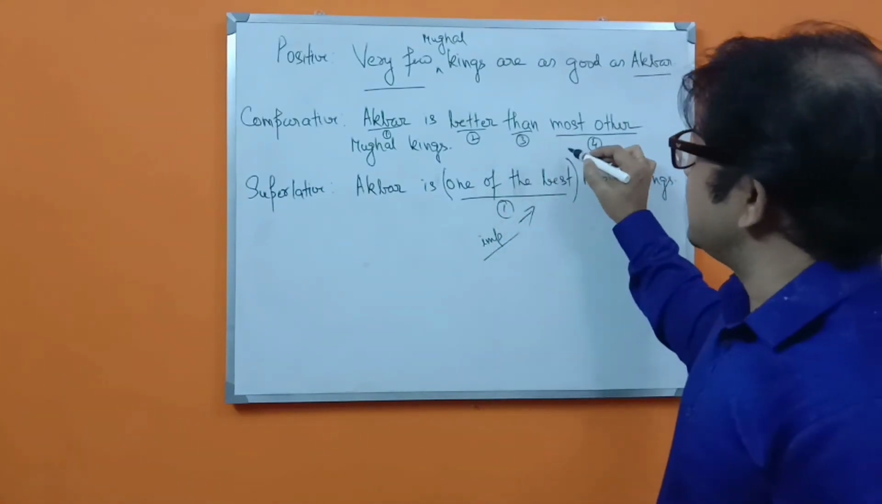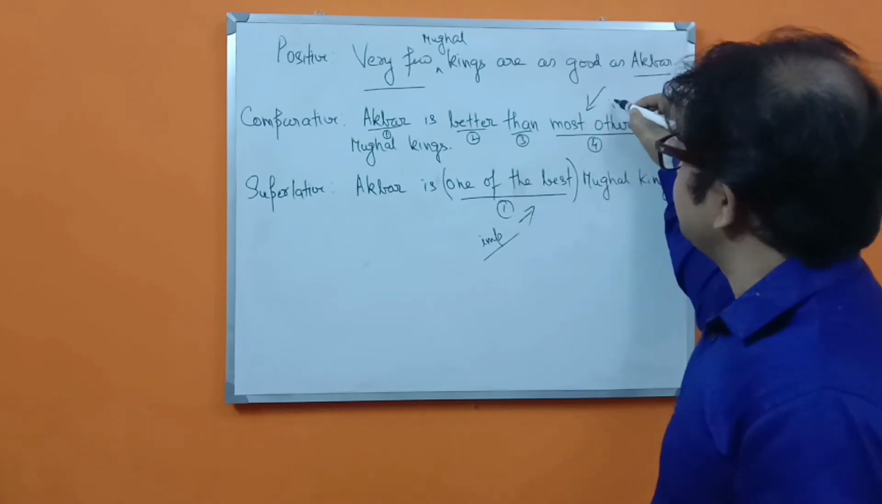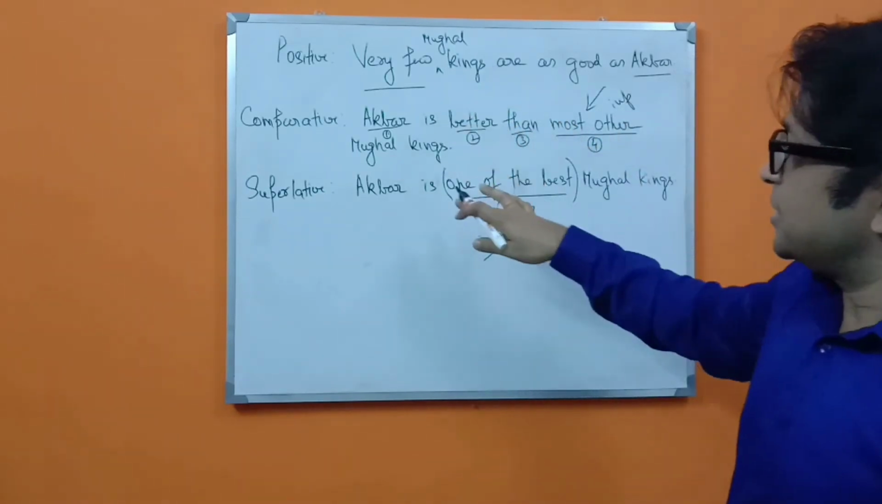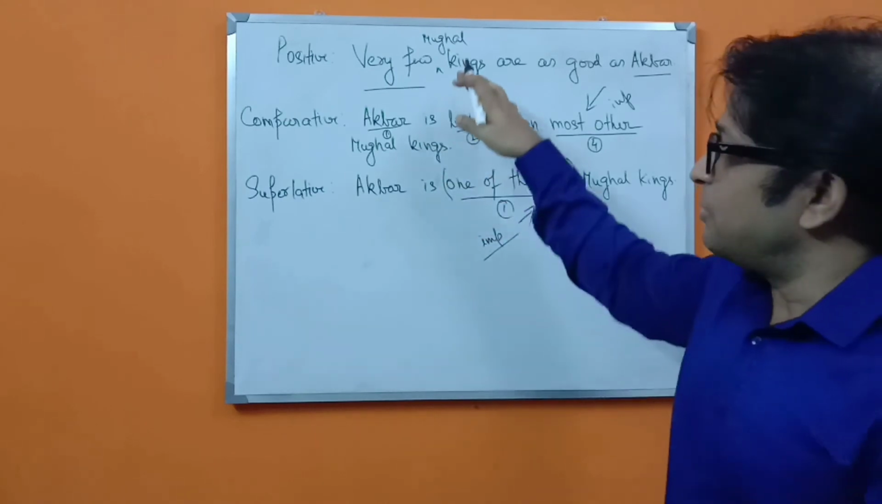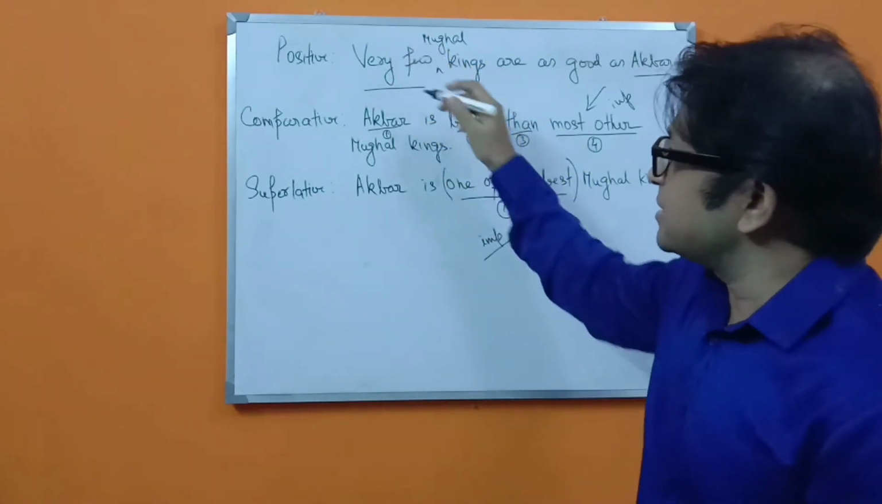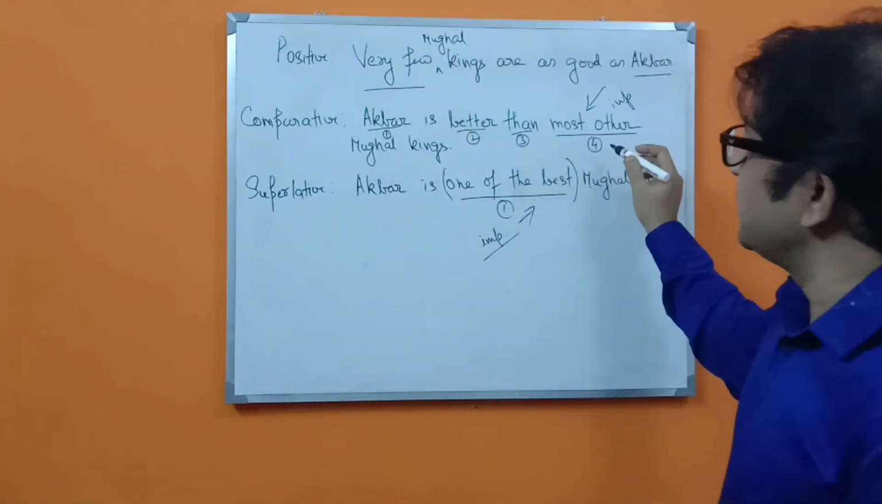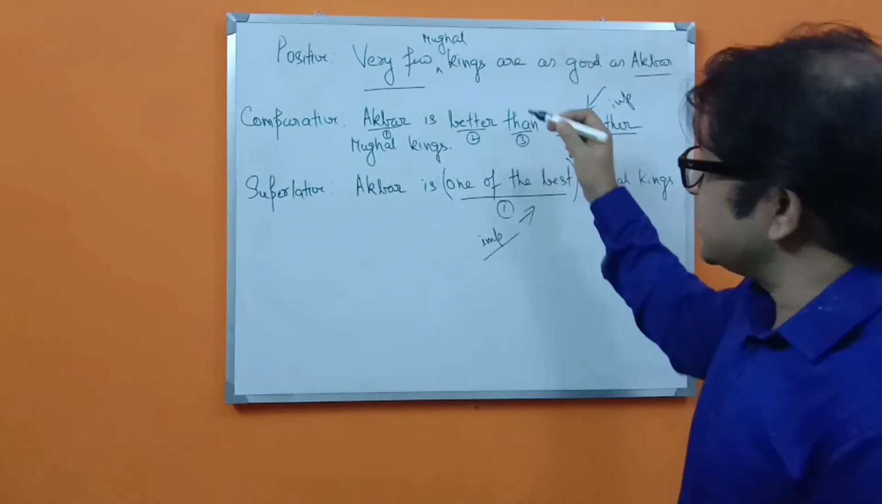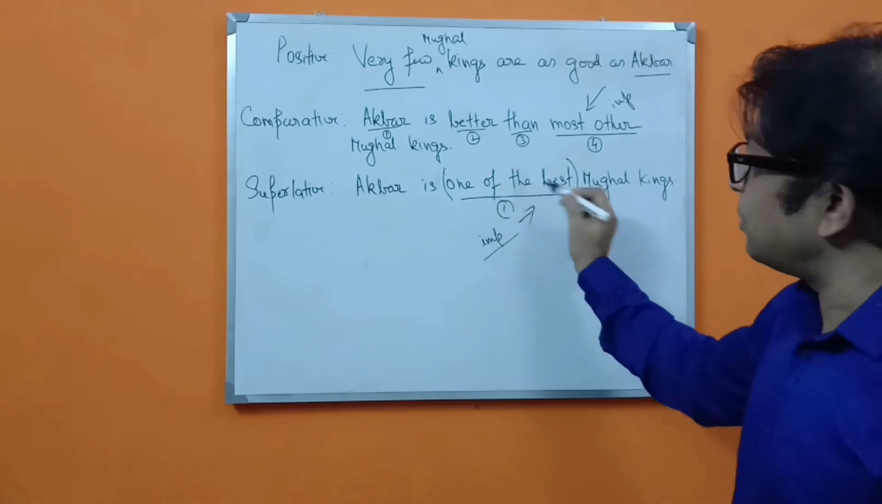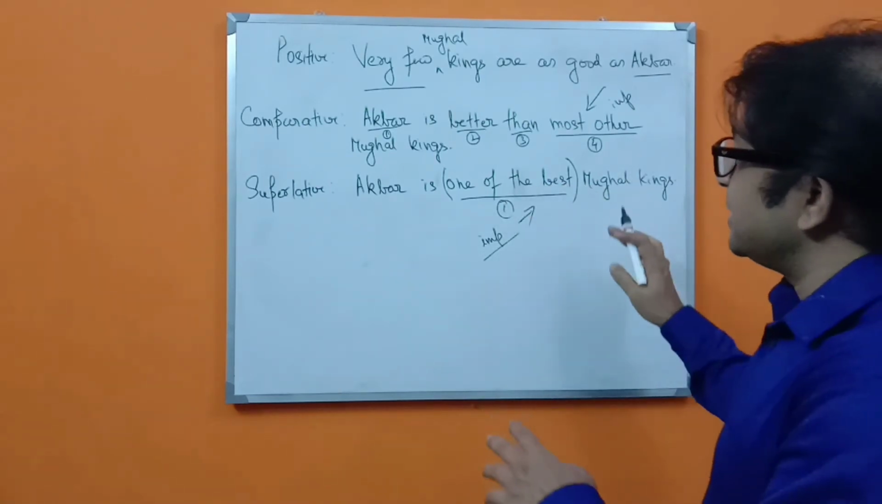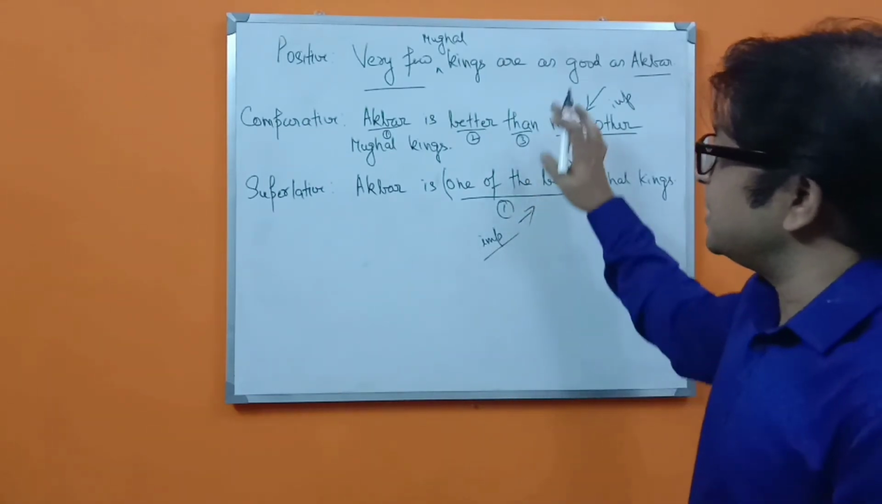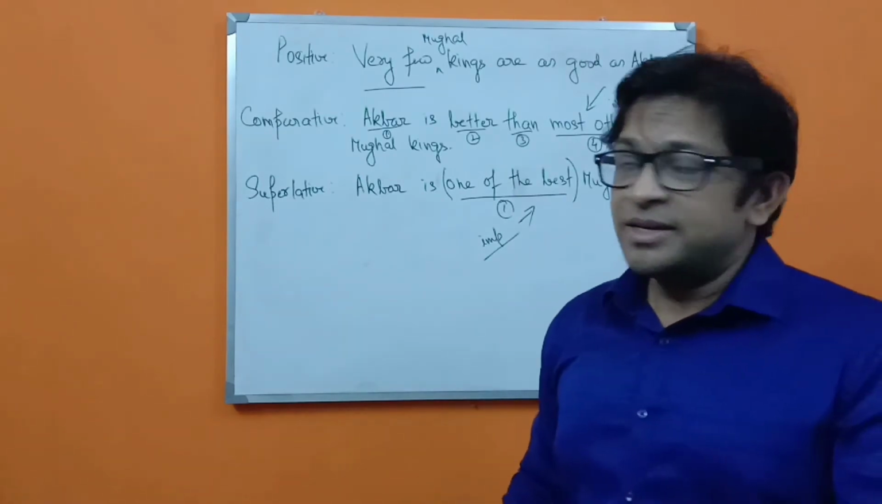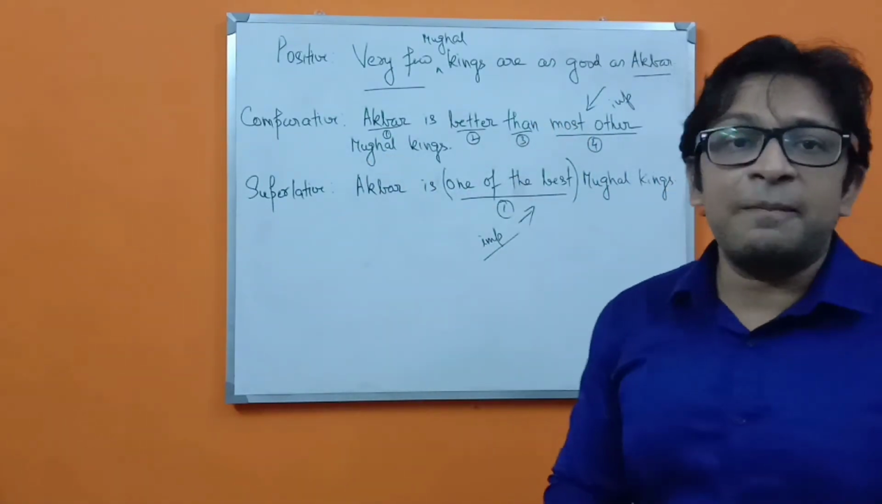So what you can see, while we are changing these things to comparative, we are using "more" and "most" for the superlative. And when we are changing the same thing into a superlative, "one of the best." That means you have to remember these things if such kind of sentences come.